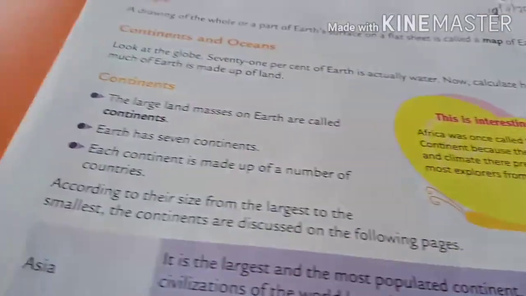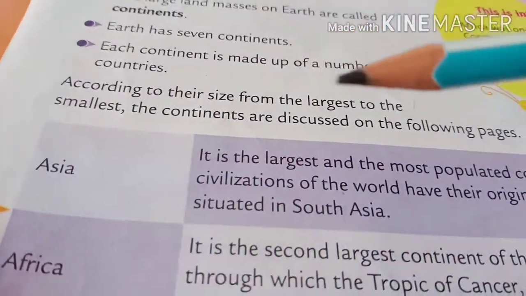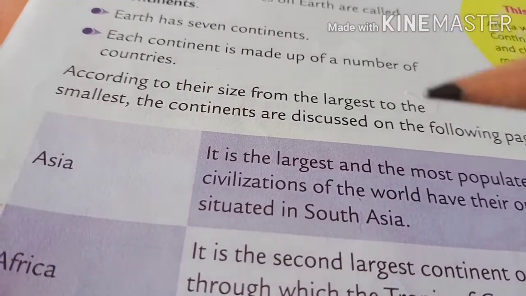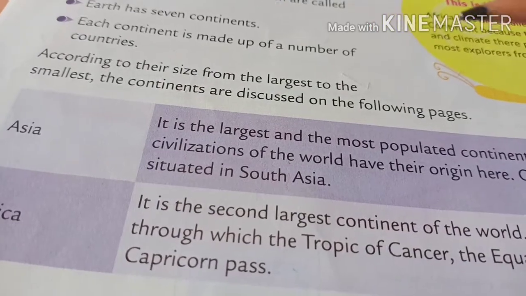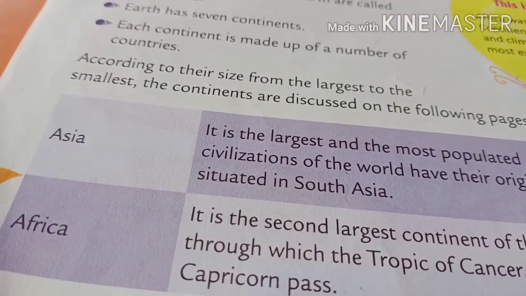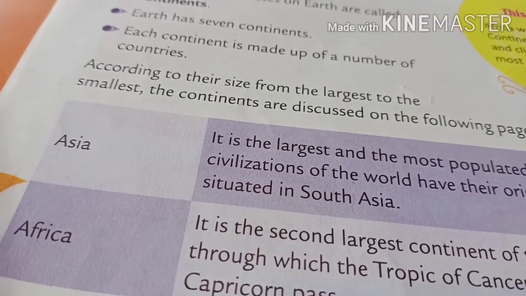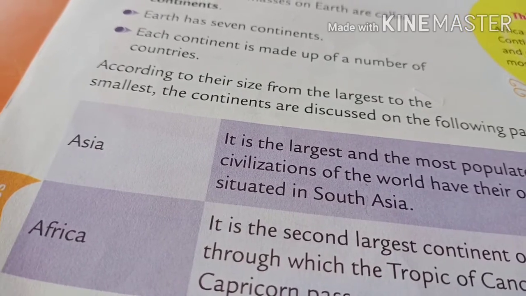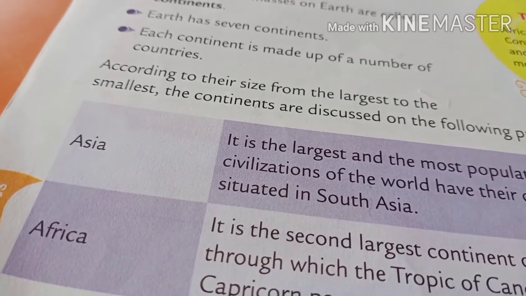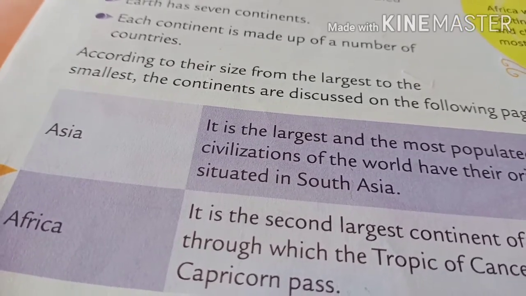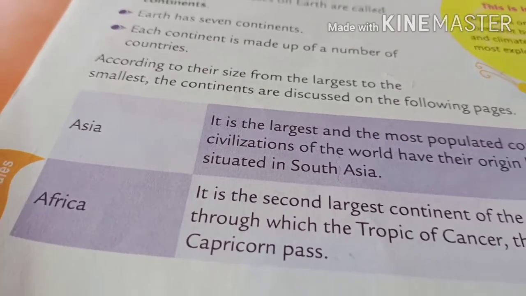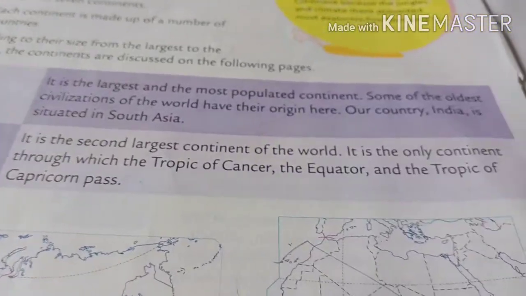Understood children? Now we learn, according to their size from the largest to the smallest, the continents discussed on the following pages. Means children, according to the landmass size, if it is large in size, it is called a large continent. If it is small in size, it is called a small continent. Now let us study which are the large continents and which are the small continents.